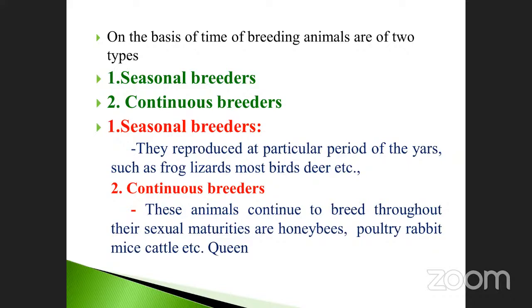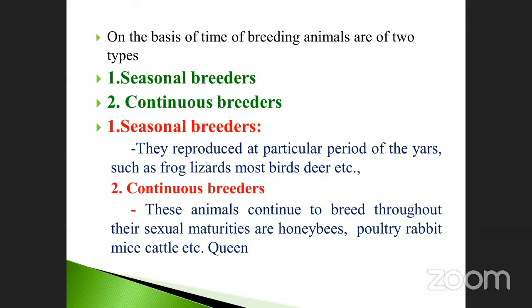Seasonal breeders, take an example. They reproduce at a particular period of the year. Such as frogs, lizards, most bats, deer, etc. These are known as seasonal breeders. Take the example of dog also.